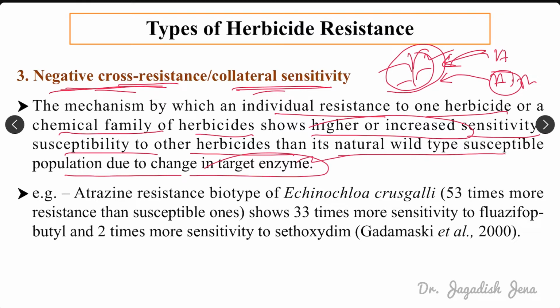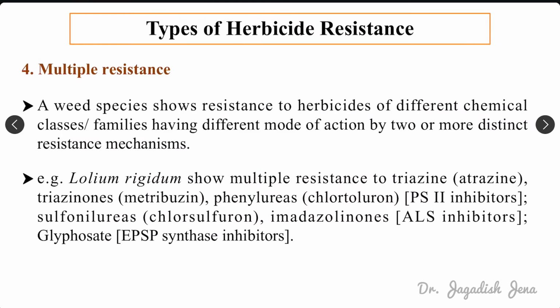So the target enzyme is changed, so it is becoming resistant to one particular herbicide, but it is becoming very sensitive to another herbicide. Then that is called negative cross resistance or collateral sensitivity. For example, atrazine resistant biotype of Echinochloa crus-galli. Suppose this Echinochloa crus-galli is showing resistance to atrazine, but it is becoming more sensitive to fluazifop-butyl and sethoxydim. So this is one example of negative cross resistance.